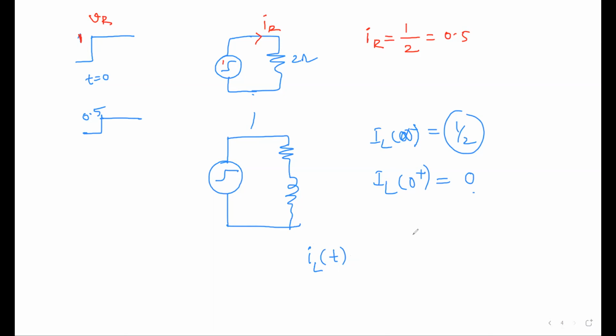Okay. So it is 0 and it slowly changes. What is the final state you got? Final state we got it as 0.5.